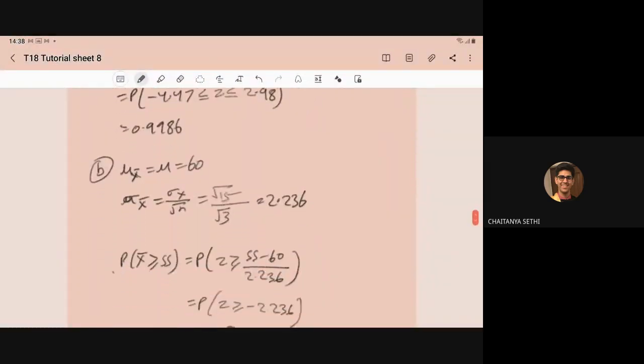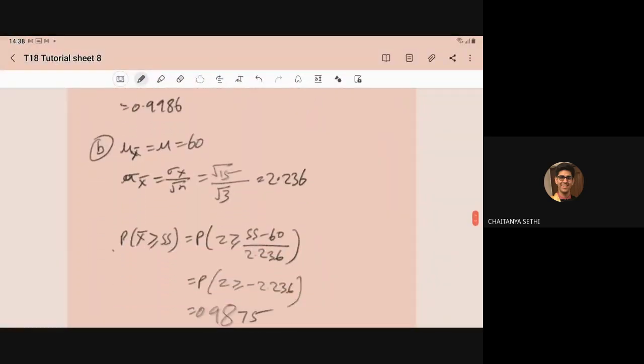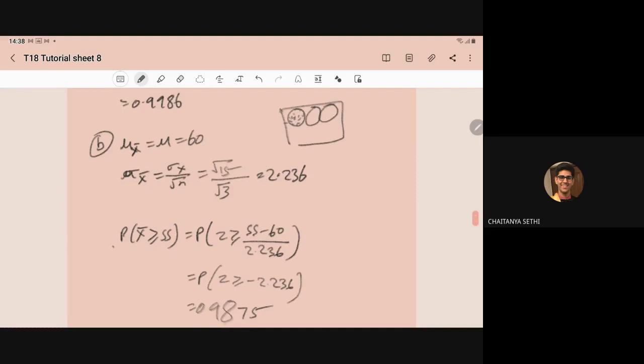Mu of x bar we take from the service times: first service time, second service time, third service time. From the record of the first service time we take a sample of size n.